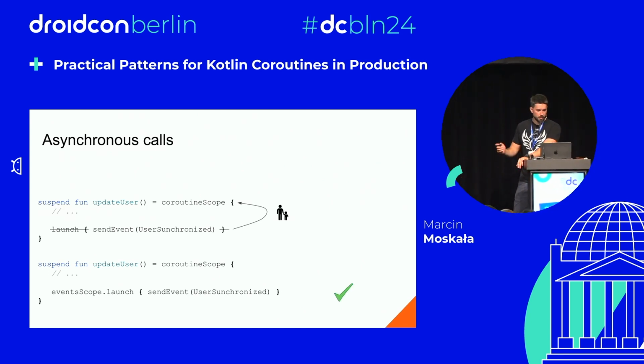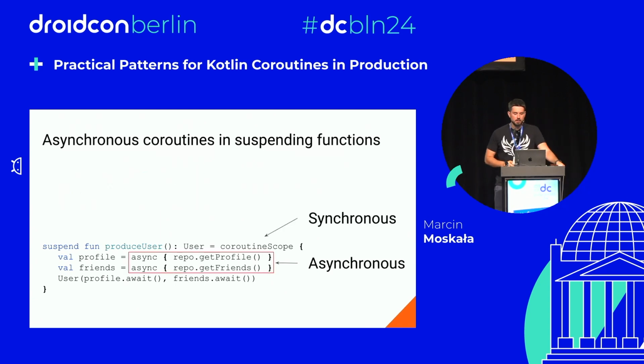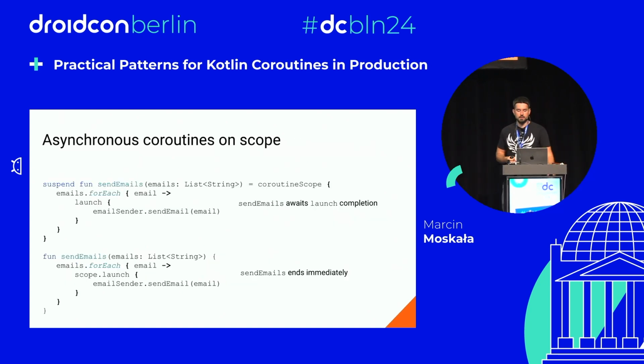What is this event scope? Well, that's typically something that is injected. I will show that in a moment. But first, I want to summarize those two patterns in general. I started from the slide, synchronous and asynchronous. That's only half the truth. The async calls in the second case are asynchronous, but the whole function, you might say, is synchronous, as it awaits its body completion. So the internal getProfile and getFriends calls are asynchronous, but the whole function awaits the completion of its coroutines, which is a slightly different mode than starting something on an external scope. Compare pretty quickly those two functions.